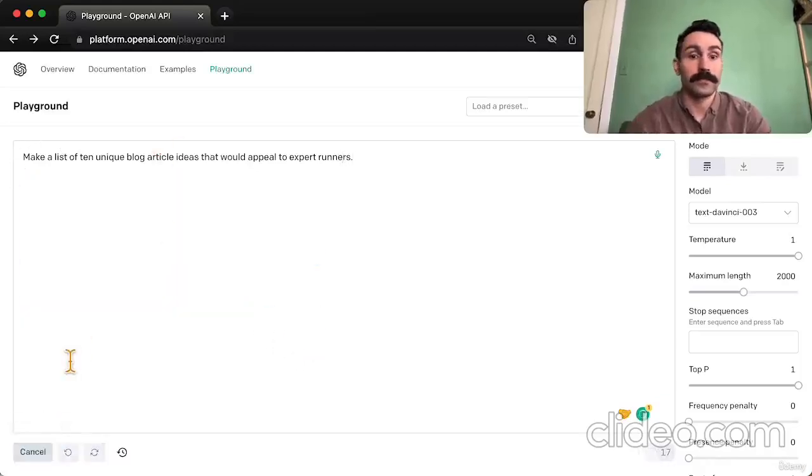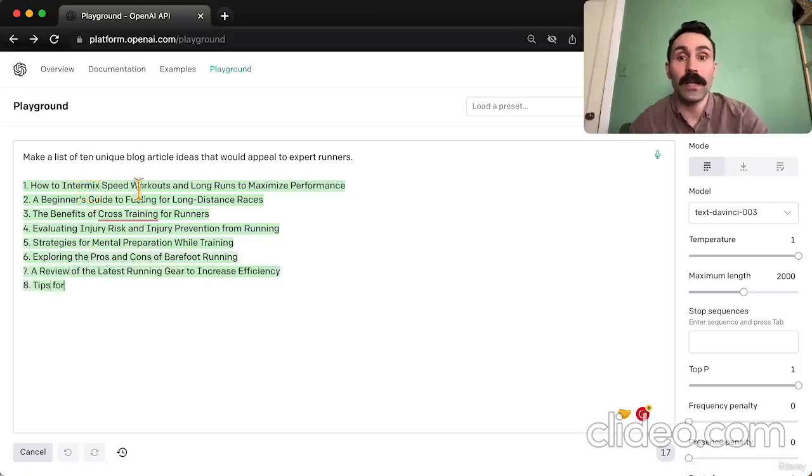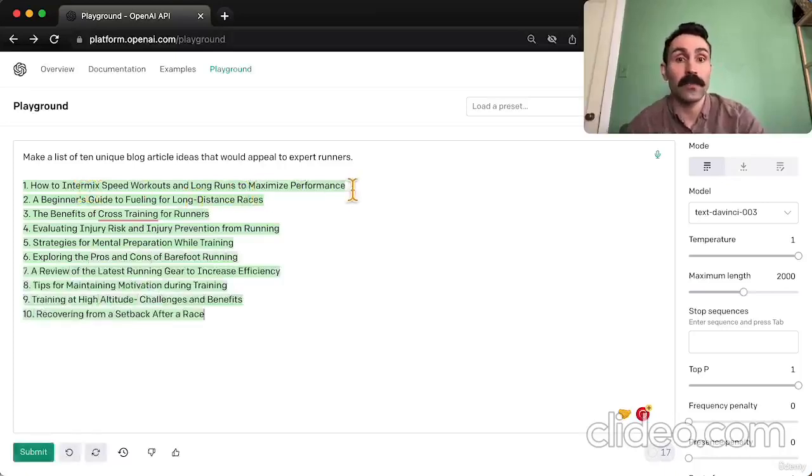And let's hit submit. How to intermix speed workouts and long distance runs to maximize performance. So right there, this is not generic, and this is not a basic or beginner's article idea or article title. Evaluating injury risk and injury prevention. Tips for maintaining motivation, training at high altitude. So this is a much better list.